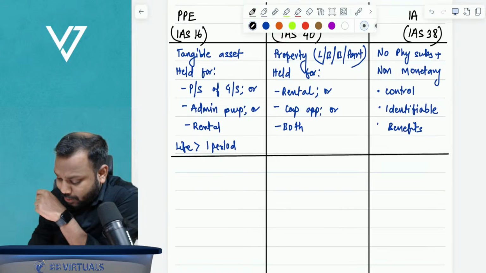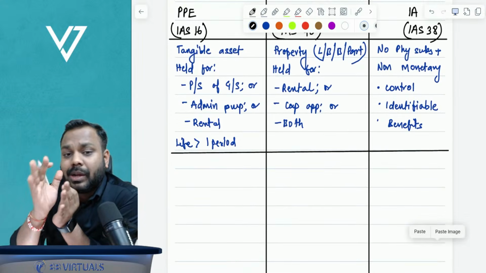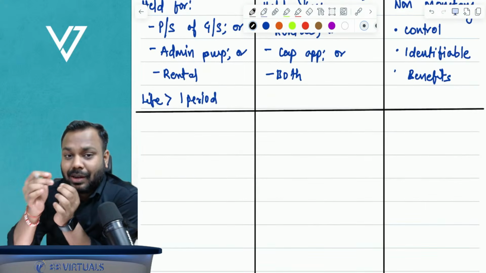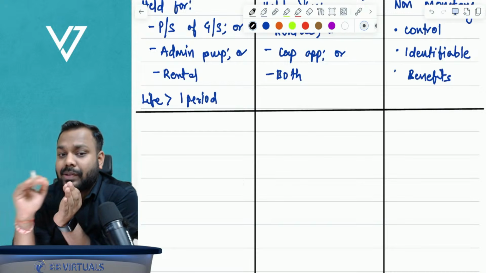Now, moving further, guys, trust me, this comparative analysis will be one of the best things you will study. Basically, with one level of energy, you will be able to understand three standards in one go.